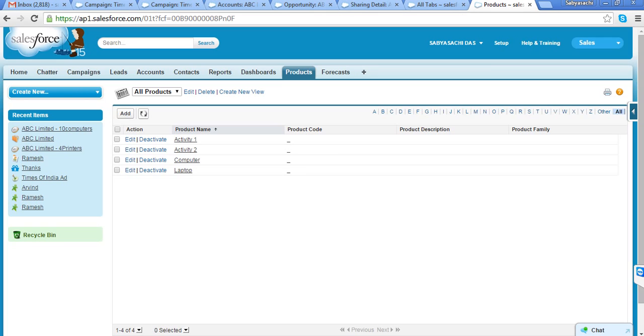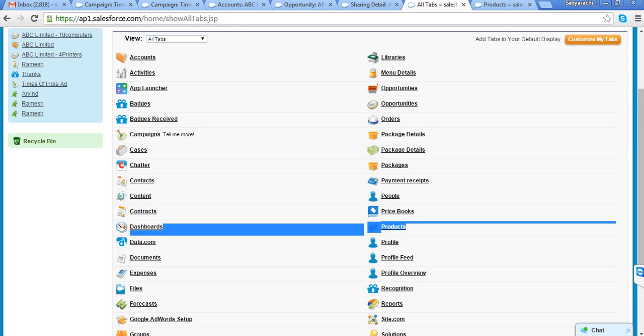When a direct retailer purchases from me, my price for a retailer is 25 rupees, right? So based on different types of customers, I can define the price of the product, right? That means one product may have multiple prices. How do I define that? To define that, I have another object called price book.